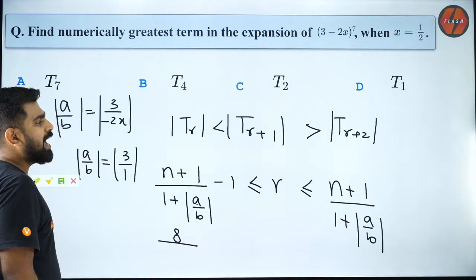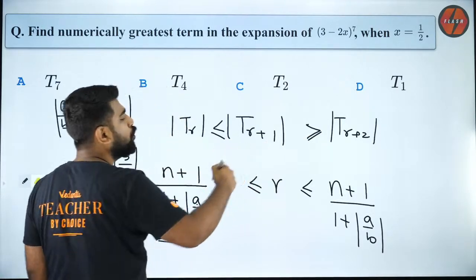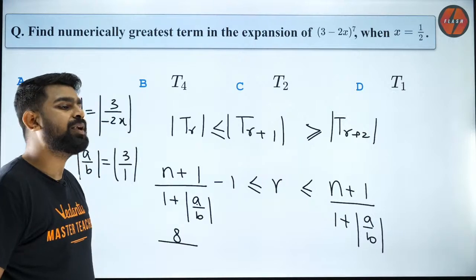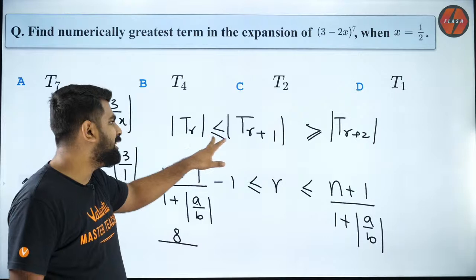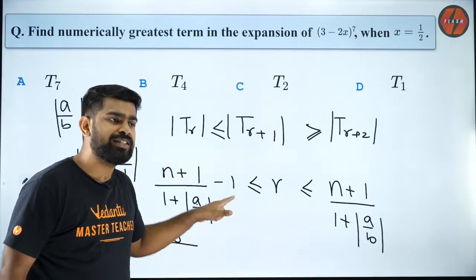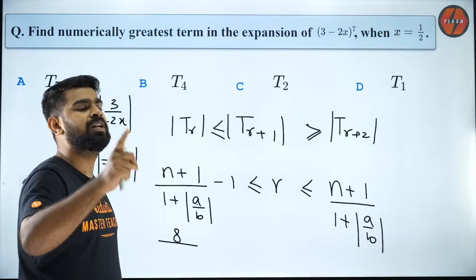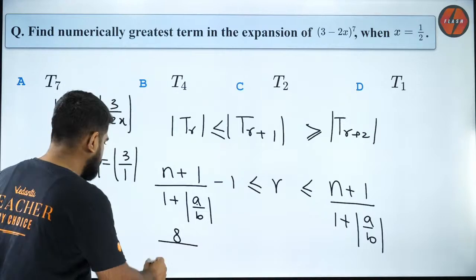Why the equal to sign? Because there can be two greatest terms also. What if they both are equal? That possibility is also there. So that is why we put equality also. Because in this question also you will see that there are actually two numerically greatest terms. I will show it to you in a few more seconds. Please wait for it.